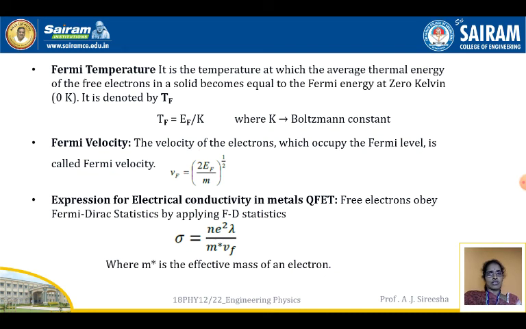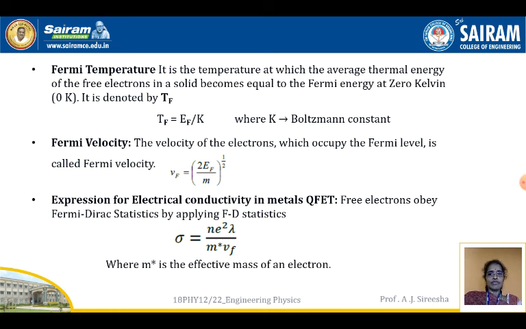Next is Fermi velocity. The velocity of an electron which occupies the Fermi level is called the Fermi velocity. Therefore, Vf is equal to the square root of 2EF by m.